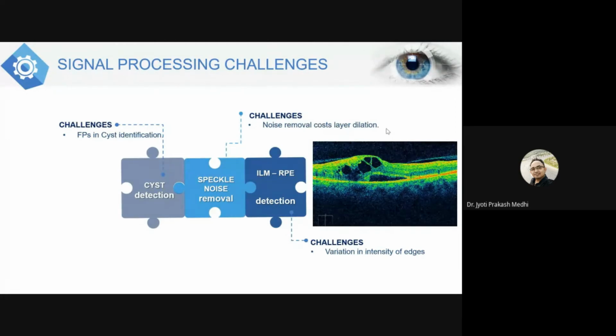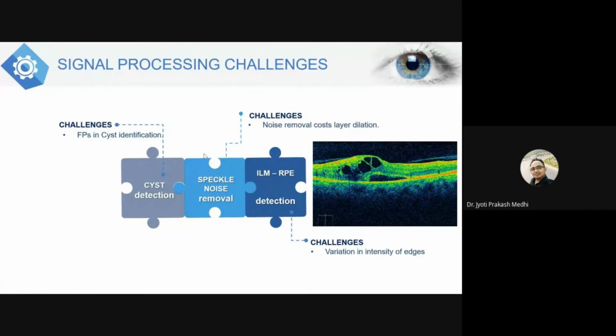So that threshold will work as either it will detect whatever values are above the threshold, or it will detect whatever values are below the threshold. But if the intensity of these layers are variational, that means the intensity of these layers are not similar. That means the layer at this region is having different value than the layer at this region, then obviously there will be discontinuity in detection. So that is why variation of intensity should be kept in mind, and the algorithm should be made in that way. Then third one is detection of cyst.